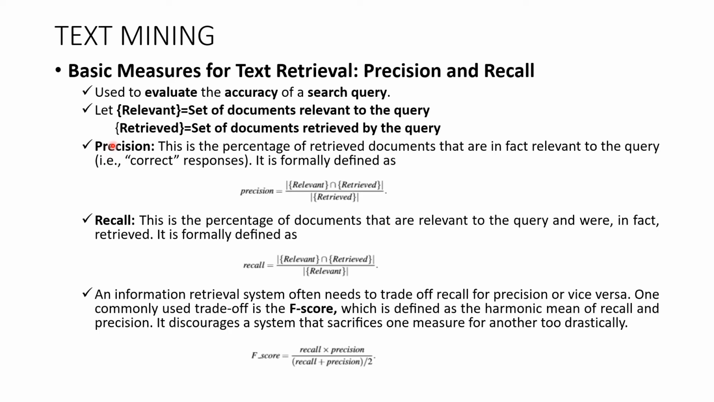Basically, instead of using these two measures separately, there is another measure called the F-score, which provides a trade-off between these two. It is defined as the harmonic mean of recall and precision. It discourages a system that sacrifices one measure for another. If you see, the F-score uses both recall and precision. It is a harmonic mean of these two. And practically, this F-score is found to be more valuable to evaluate the queries handled by the search engine.